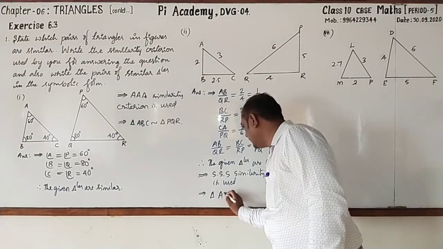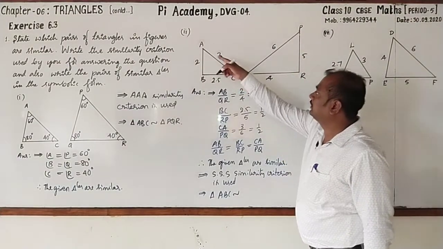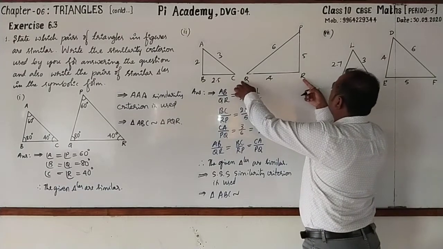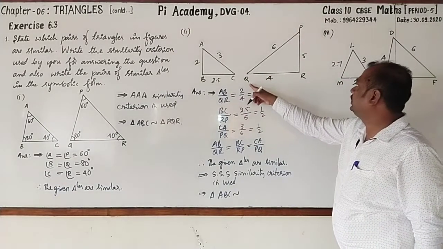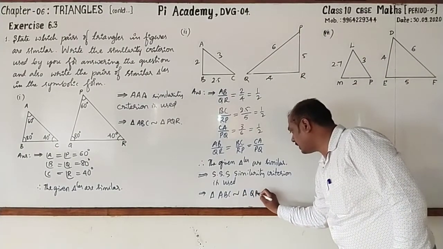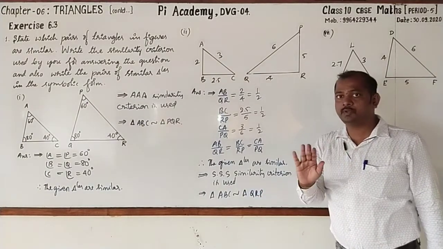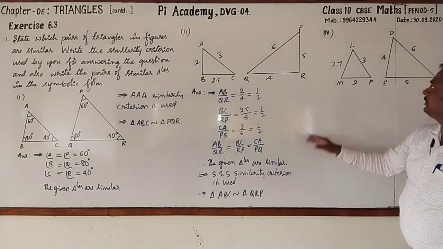Triangle ABC is similar to, you cannot write PQR. AB is there, QR, BC, RP, CA, PQ. Hence triangle QRP. If you write PQR, that will not be accepted. Followed? Yes. Write up to here and copy this one.